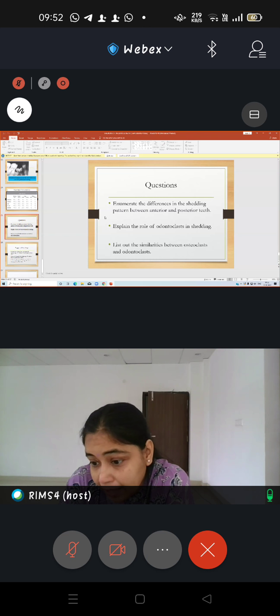There are different schools of thought over third molars, but many people have impacted third molars because of lack of enough space for eruption. So once the tooth has started erupting, you cannot call it impacted. If you can see a portion of the tooth in the oral cavity, even third molars you cannot call impacted. But if it is completely inside the bone and there is no possibility of its eruption, then it is impacted.